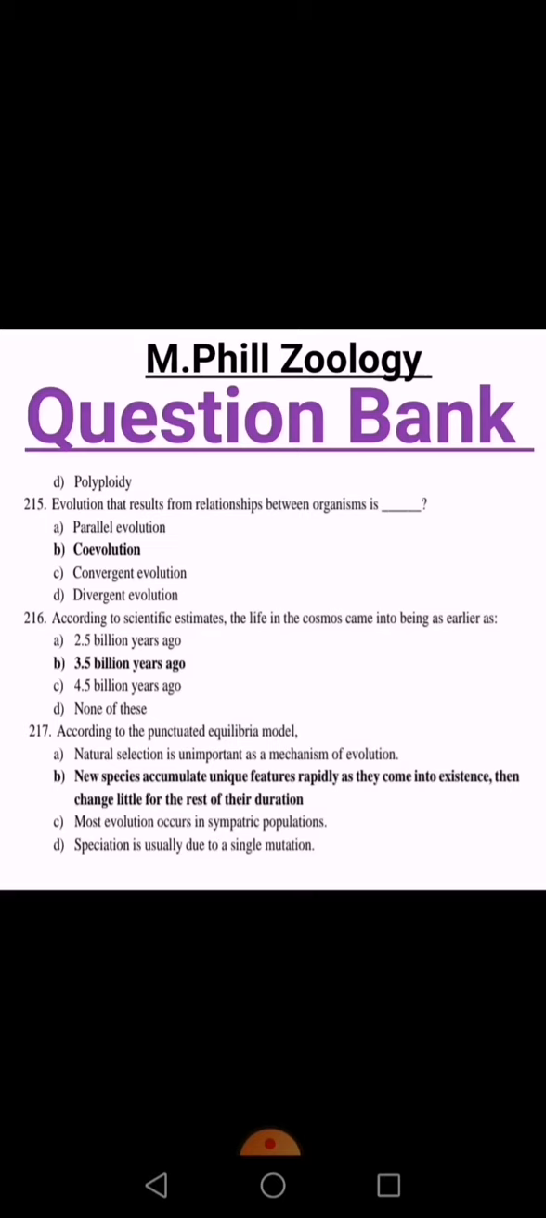Evolution that results from relationships between organisms is coevolution. B option is right. According to scientific estimates, life in the cosmos came into being as early as 3.5 billion years ago. B option is right. According to the punctuated equilibrium model, new species accumulate unique features rapidly as they come into existence, then change little for the rest of their duration. So B option is right.